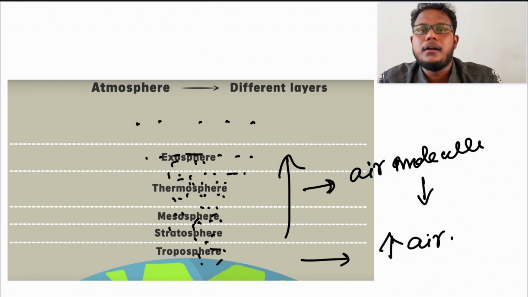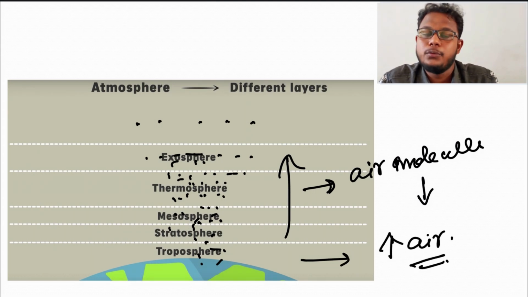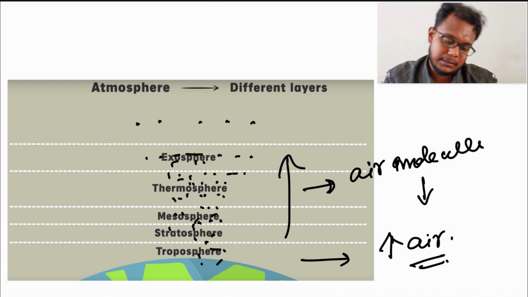That is why hill climbers carry an oxygen tank with them, because there the air molecules are fewer compared to ground level.